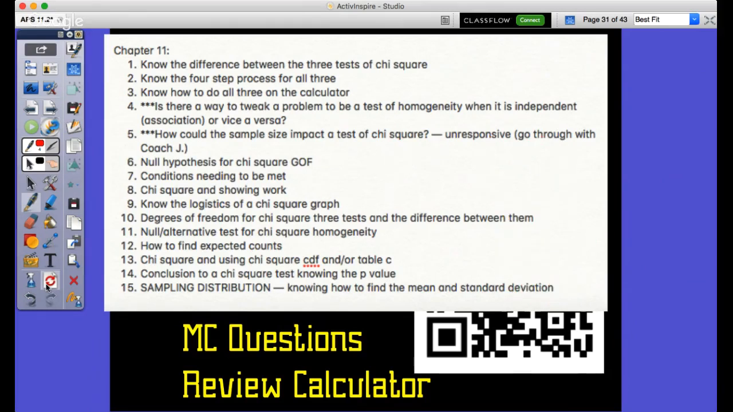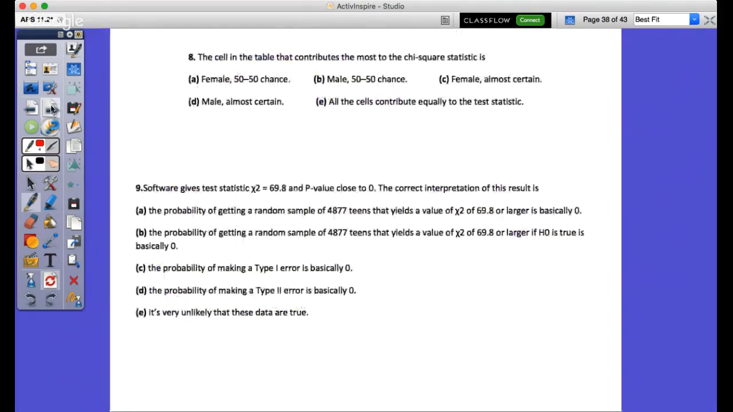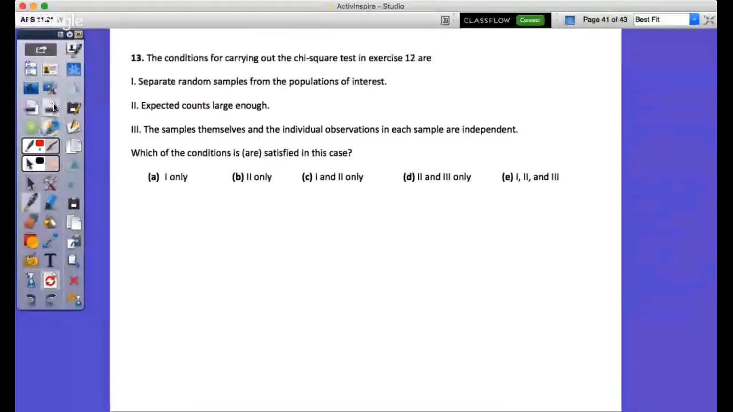All right, do you see anything else in here that you need to go over? I have questions on conditions that need to be met. One of the multiple choice questions was which of the conditions are satisfied. It was like the conditions for carrying out the chi-squared test in exercise 13 are: separate random samples from the populations of interest. Yes. Expected counts large enough. Yes, that's greater than or equal to 5.